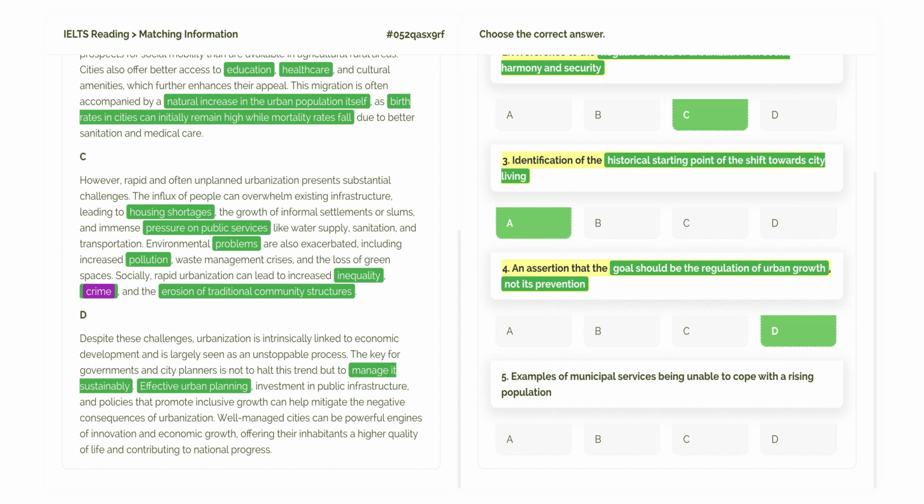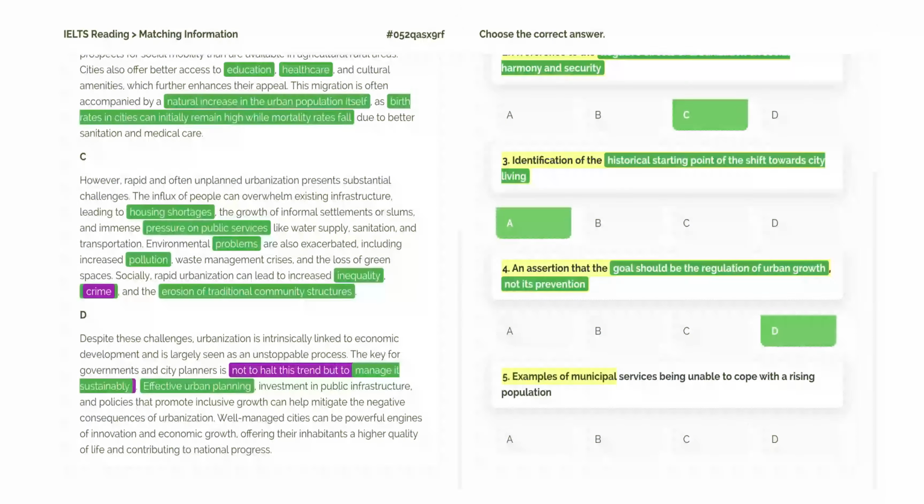Paragraph D directly addresses this idea. It says, "The key for governments and city planners is not to halt this trend but to manage it sustainably." This is a perfect paraphrase. Not to halt means not to prevent, and to manage it means to regulate it.